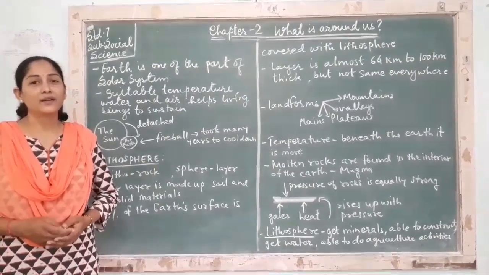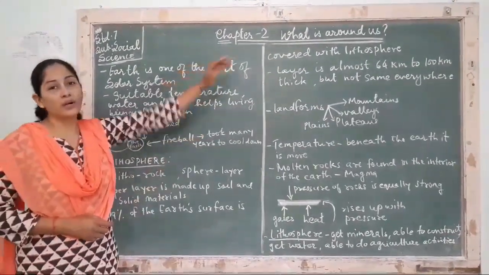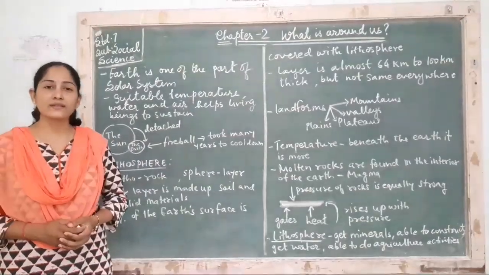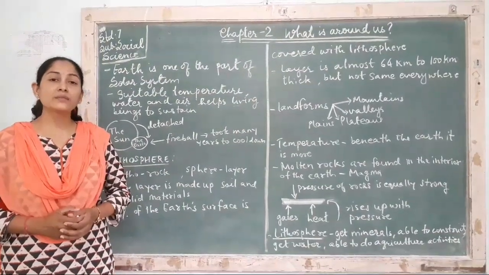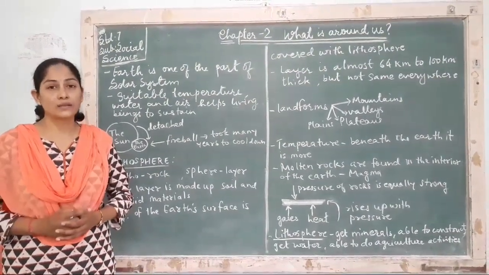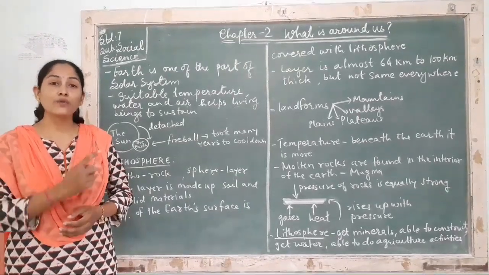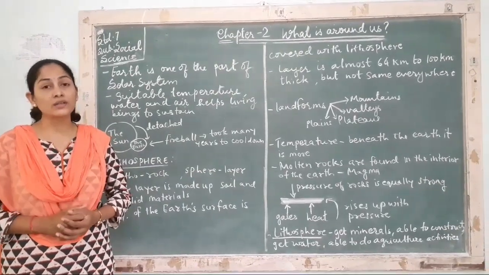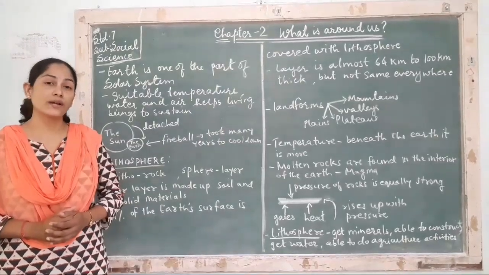Of standard 8. Today we are starting with the second chapter, What Is Around Us. We know the solar system, right? The Sun is in the middle of the solar system. All the other planets are revolving around the Sun. So the Sun is considered to be an important part of the solar system.